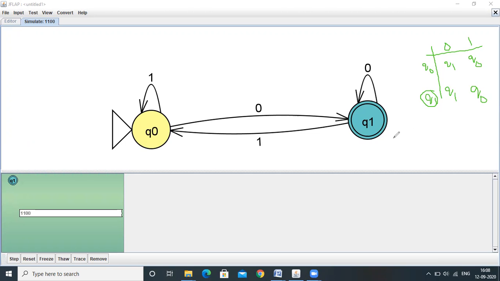Now write down the transition functions. For each and every automata, we need to write down the transition table and transition functions. Q0 on 0, Q1. Q0 on 1, Q0.